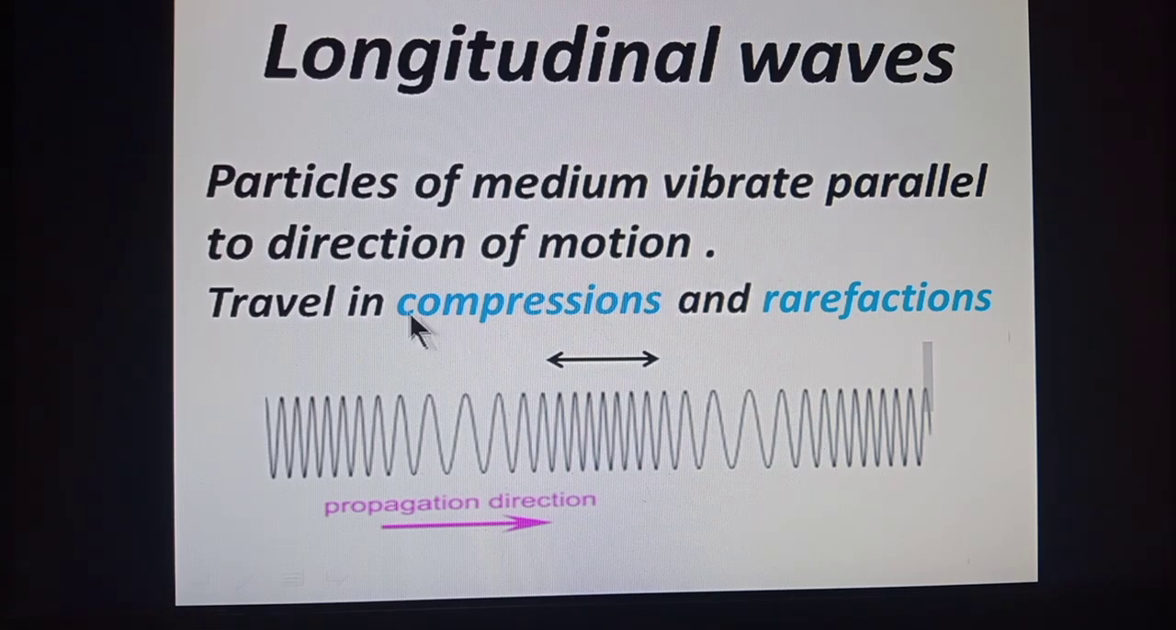They are identified by compressions and rarefactions. Compression is the portion of the medium where the crowding of particles takes place.